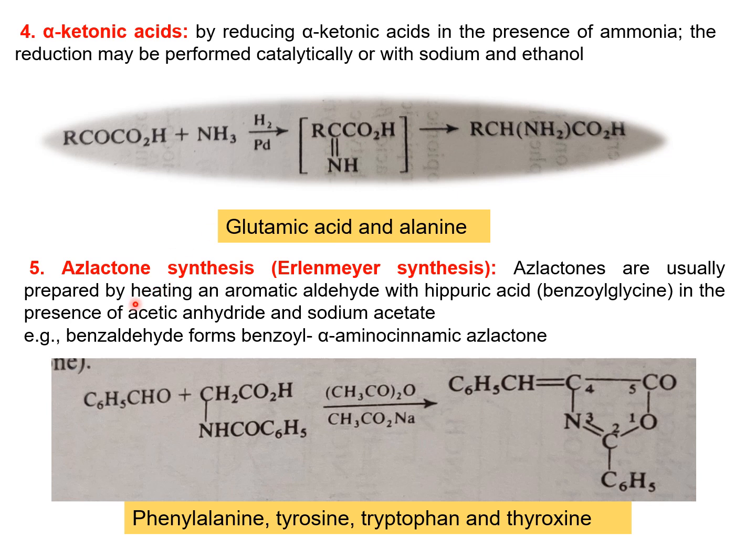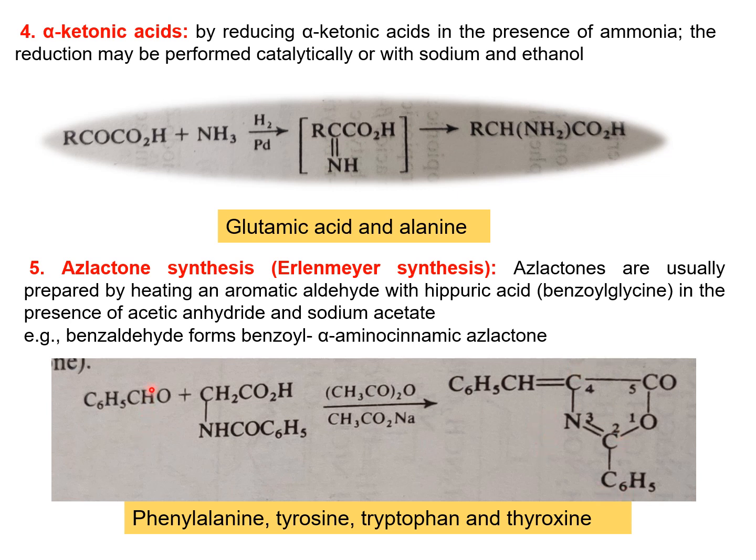Next, come to the Erlenmeyer-Plöchl azlactone synthesis. Through this method, we can synthesize some amino acids. Here, azlactones are usually prepared by heating an aromatic aldehyde with hippuric acid, also called benzoylglycine, in the presence of acetic anhydride and sodium acetate. So we will get the respective amino acids.